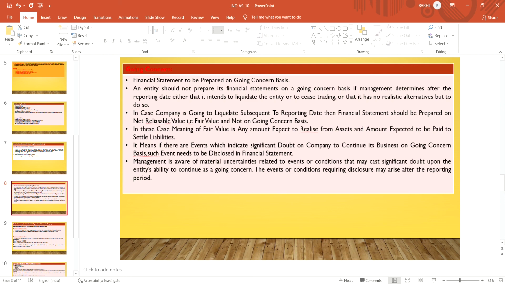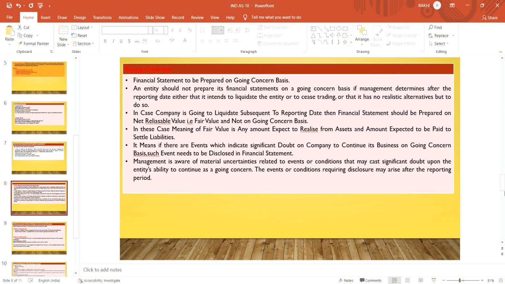Management is aware of material uncertainty related to events or conditions that may cast significant doubt upon the entity's ability to continue as a going concern. The event or condition requiring disclosures may arise after the reporting period. So, management is aware of the material uncertainties related to events or conditions that may cast significant doubt upon the entity's ability to continue as a going concern. The event or conditions requiring disclosures may arise after the reporting period.